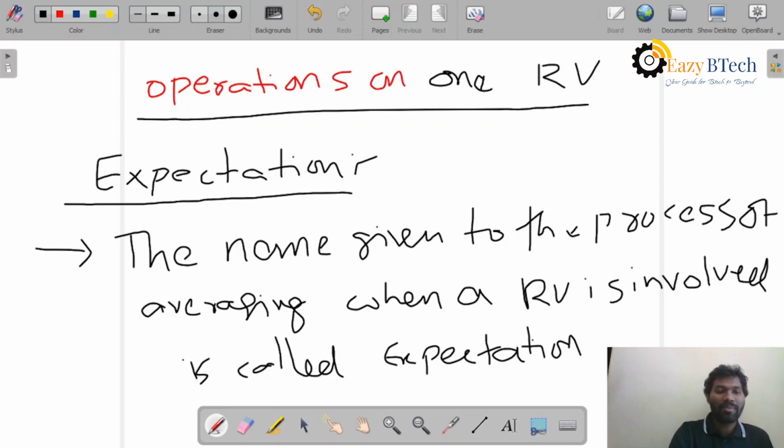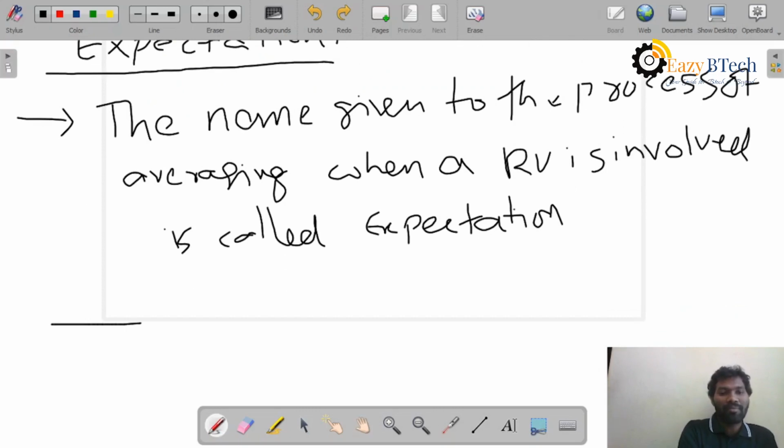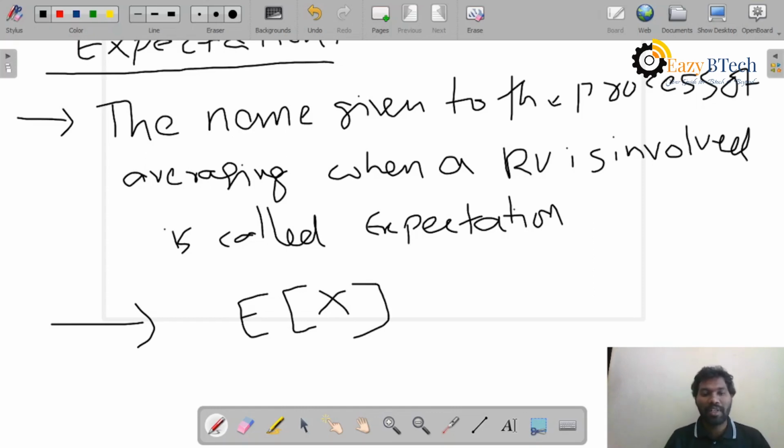So it is represented like this: expectation, E of X. Suppose in any problem they give you E of X, it means they are expecting us to calculate the expectation of that random variable inside. Or this is also represented sometimes like X bar.